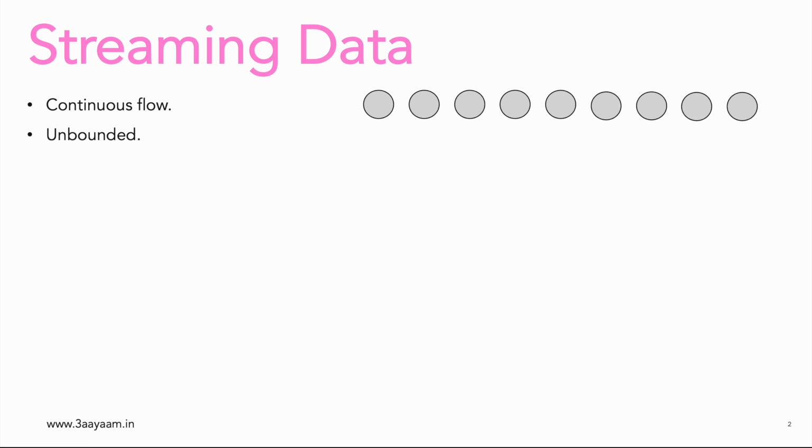The second one is unbounded. Why is it unbounded? Because we do not know when the data ingestion or data streaming started or when it will end. Let's consider temperature sensors around the world. There are hundreds of thousands of temperature sensors or earthquake sensors around the world. And it is highly unlikely that all those hundreds of thousands of sensors will stop at the same time, unless you have an electromagnetic pulse which will stop all the machines on Earth. Obviously, that's a joke.